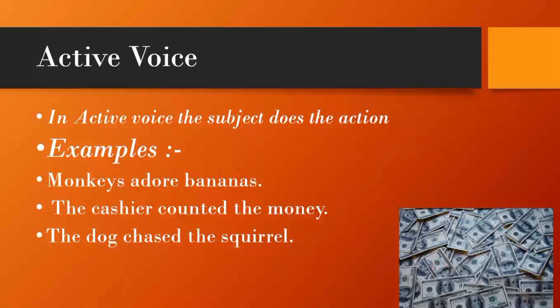All three sentences have a basic active voice construction: subject, verb, and object. The subject, monkey, performs the action described by adore. The subject, cashier, performs the action described by counted. The subject, dog, performs the action described by chased.